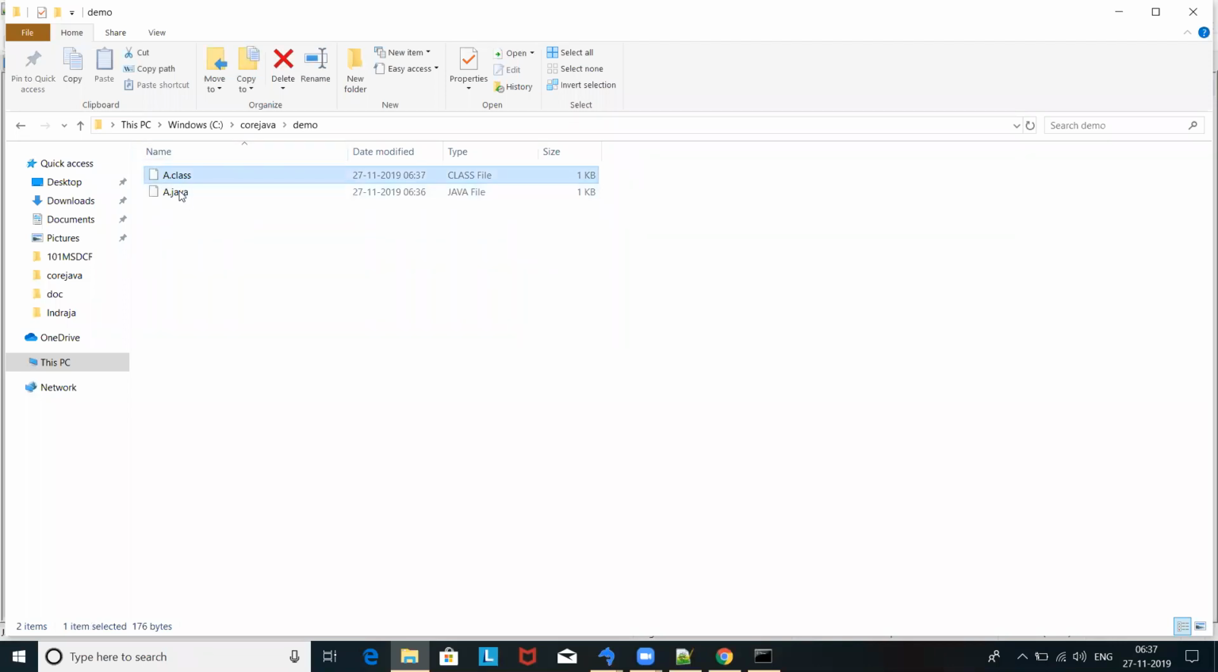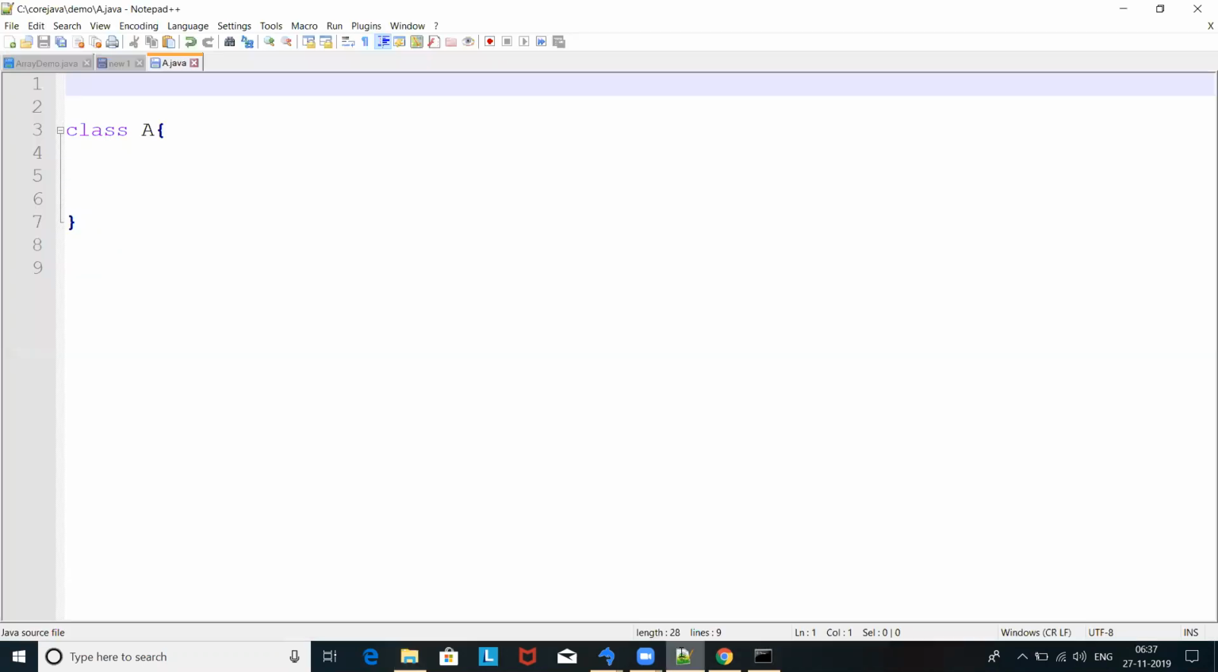Did we get any package here? It's a simple default package, which is not under anything. So let's try to create a package for this class. There is a keyword called package. This package instruction you have to write at the starting of the .java file, not inside the class.